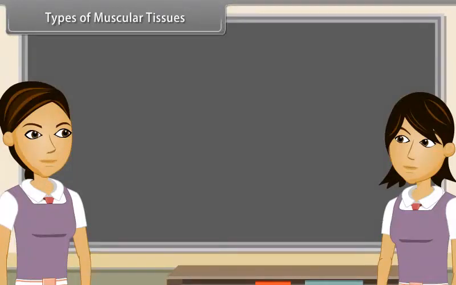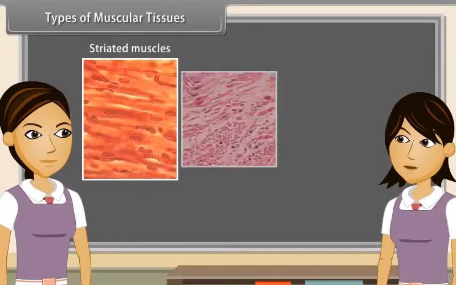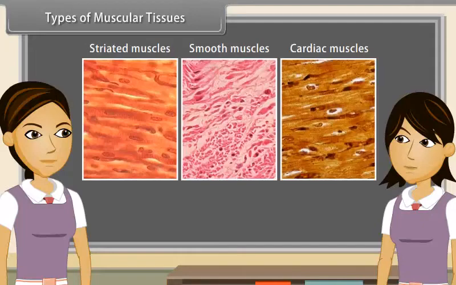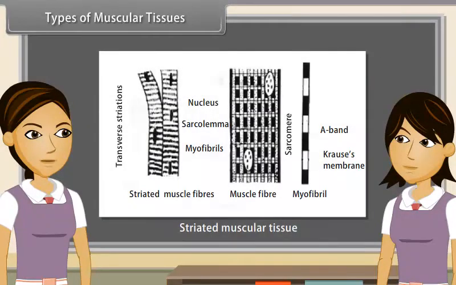Types of muscular tissues. On the basis of location, structure and function, muscle fibers are of three types: striated muscles, smooth muscles, and cardiac muscles. Striated muscles are found in limbs, tongue, abdominal wall, pharynx, and esophagus. They have alternate light and dark bands of striations. They are long, cylindrical, unbranched, and multinucleated. These muscles move when we want them to move, so they are also called voluntary muscles.